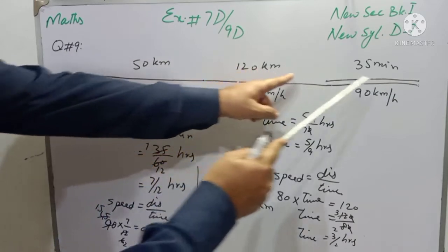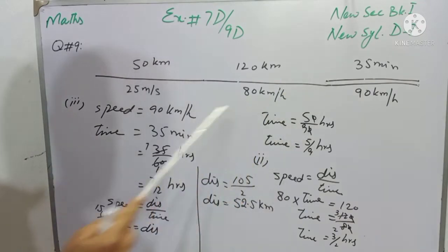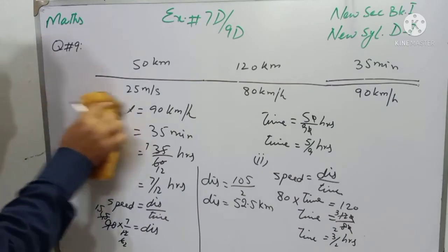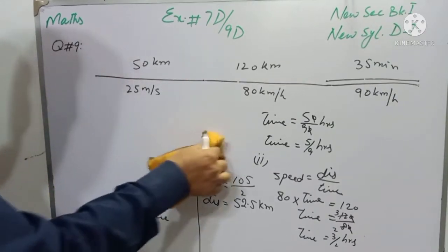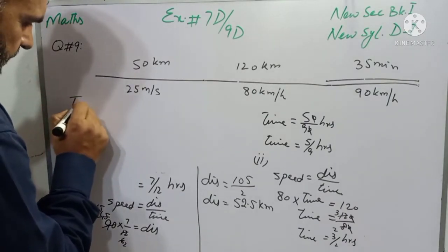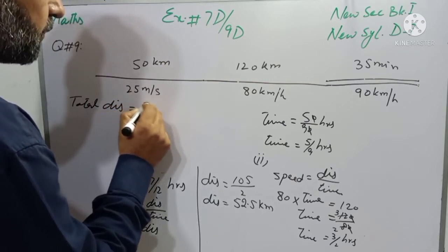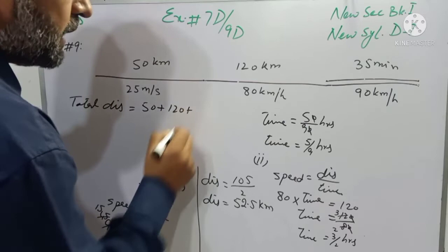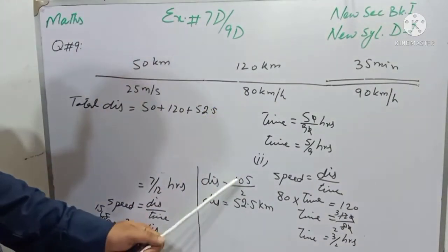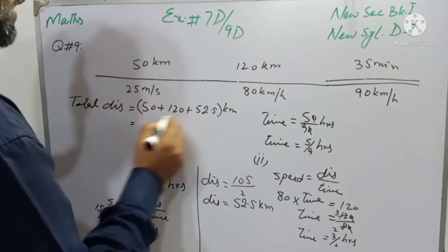Now students, at the end we will find the total distance, and total distance will be 50 kilometer plus 120 kilometer plus 52.5 kilometer, this distance. So at the end we will find the total distance. Total distance, that is 50 plus 120 plus 52.5 kilometer.